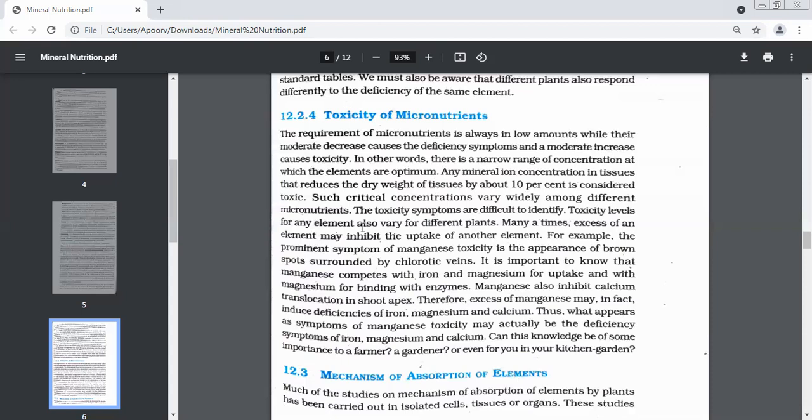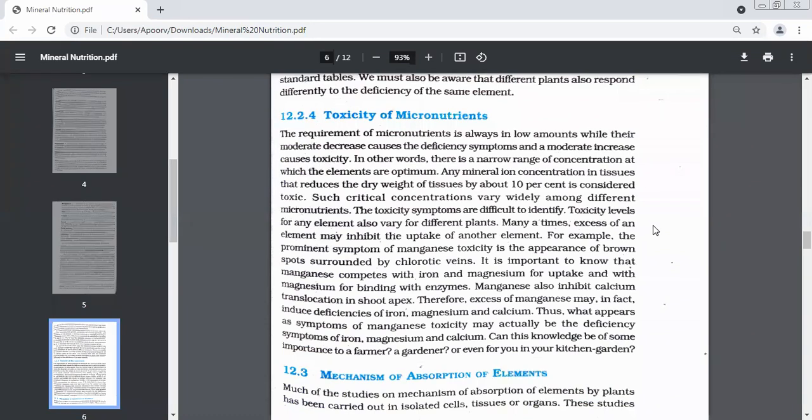Any mineral ion concentration in the tissue that reduces the dry weight of the tissues by about 10% is considered to be toxic. Understand this line? Supposing we are talking about the concentration of ions in dry weight tissues. Dry weight means when all the water is removed from the tissue, that is called the dry weight of tissues. By about 10% is considered toxic. Supposing a plant needs 100 milligrams. So what is 10% of 100?